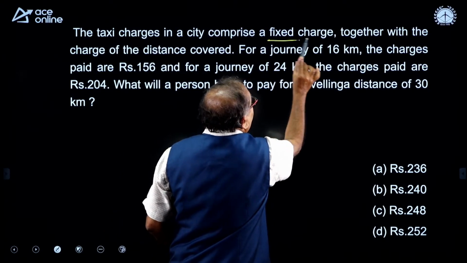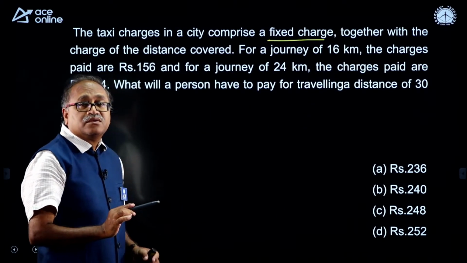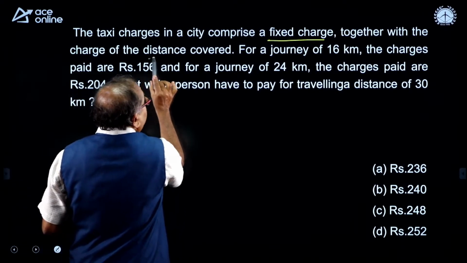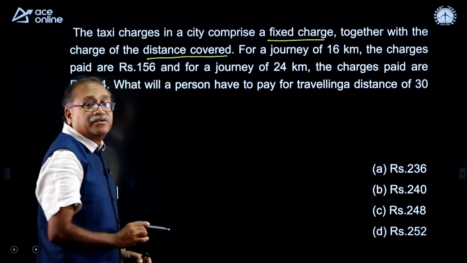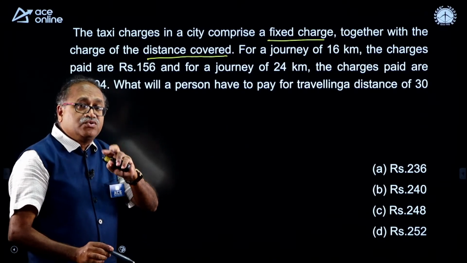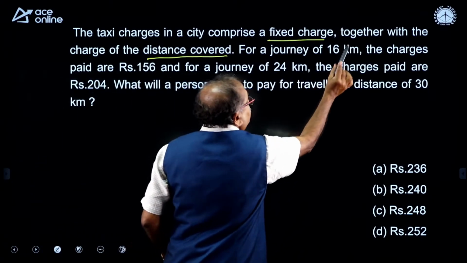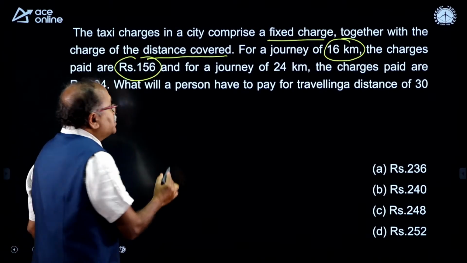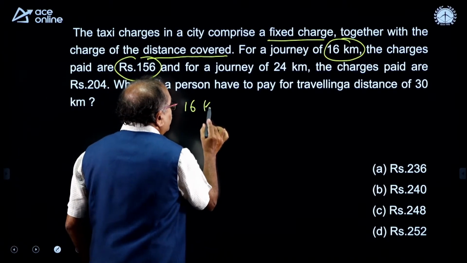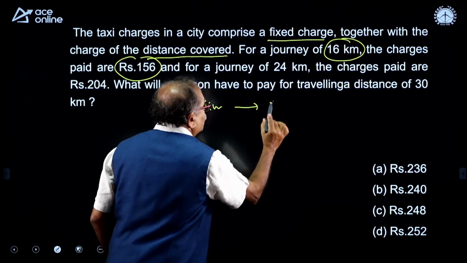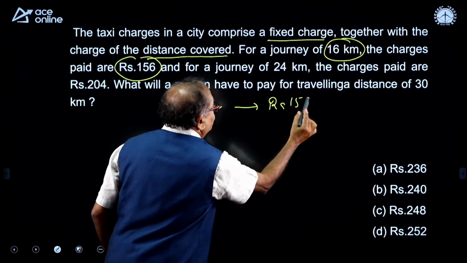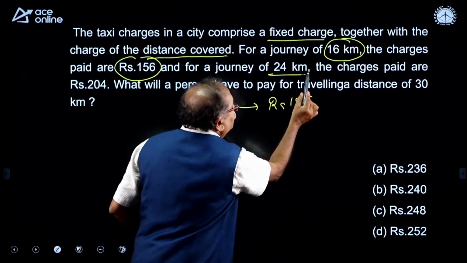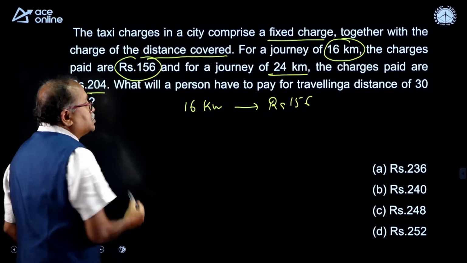A taxi driver charges fixed charges and the charges for the distance covered, and we will always have 2 statements. For a journey of 16 kilometer, the charges is rupees 156, and for the journey of 24 kilometer, the charges is